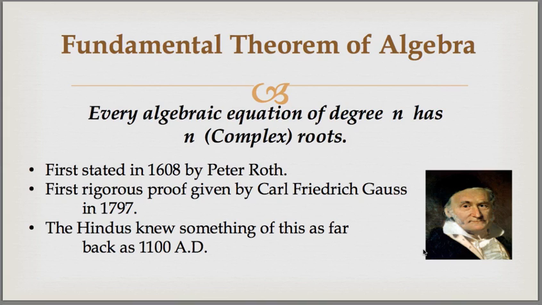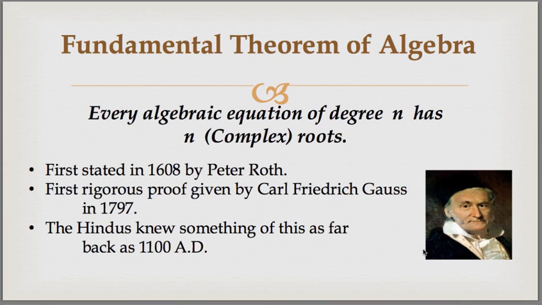The fundamental theorem of algebra was first stated formally by Peter Roth in 1608. It wasn't until 1797, however, that the first rigorous proof of this theorem was given. And it was given by Carl Friedrich Gauss, the German mathematician who lived from 1777 to 1855. He put this forth in his doctoral dissertation in 1797 at the nice young age of 20.